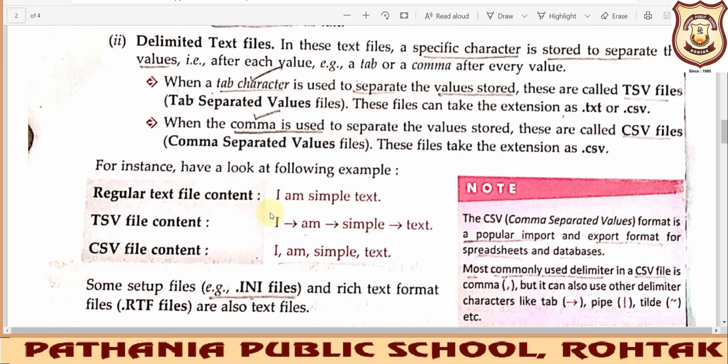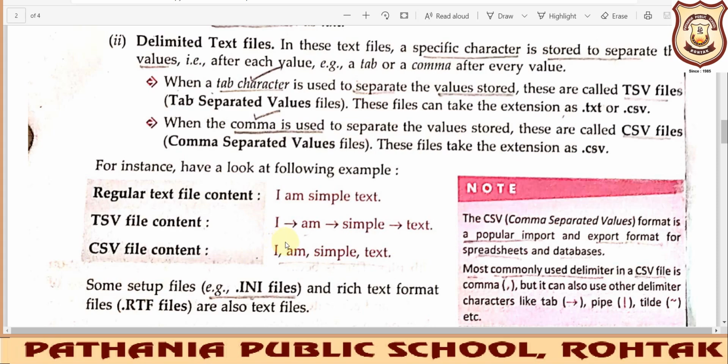Okay, so as an example, if you are storing your regular text, like "I am a simple text", that we have written in our file, this is our regular text file content. But when we are storing this text in the form of TSV, it will be separated by this symbol. Okay, and when we are using CSV file content, then it will be separated by these commas. So if this format is followed, it will be comma separated values, and if this format is used, it will be known as tab separated values, right?